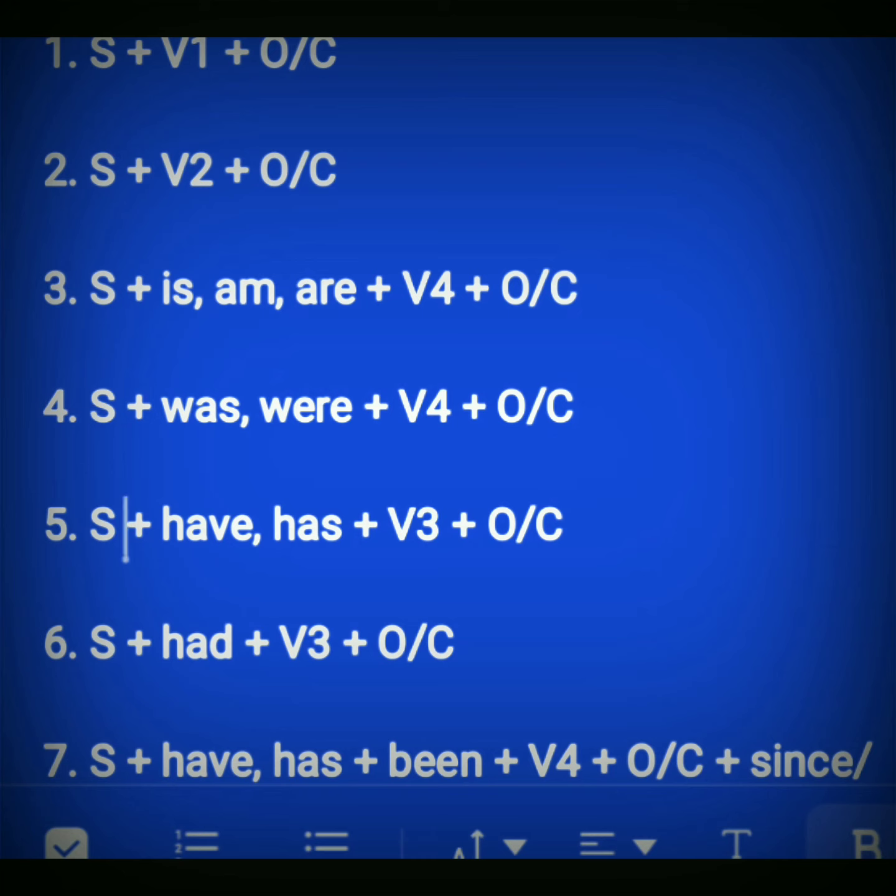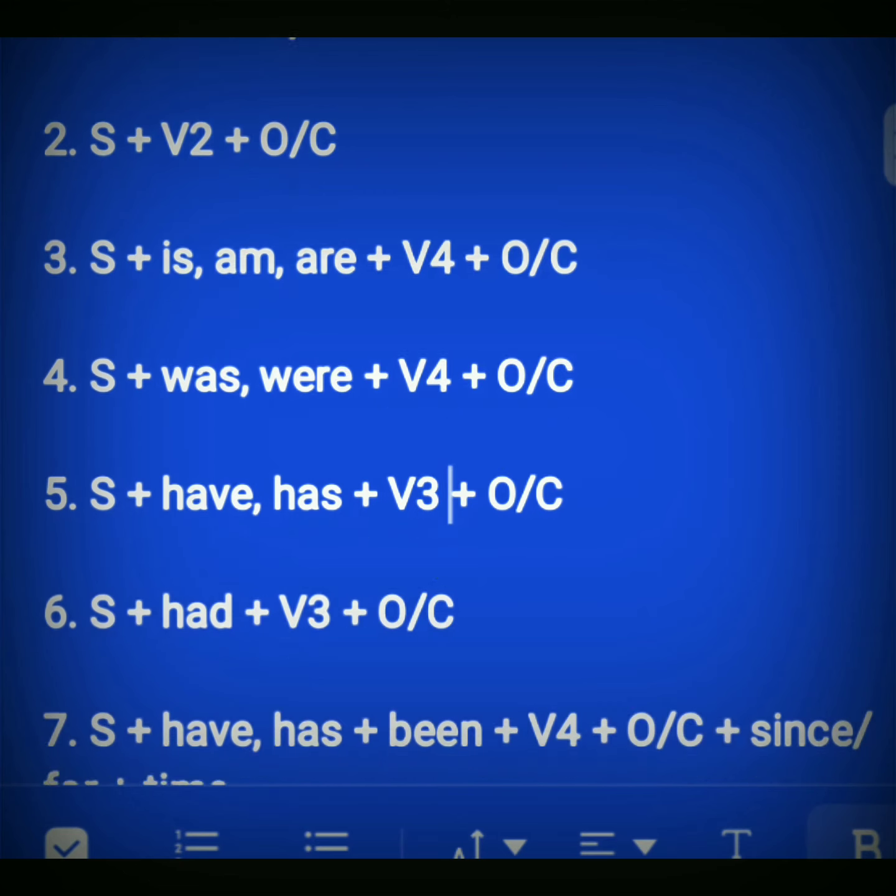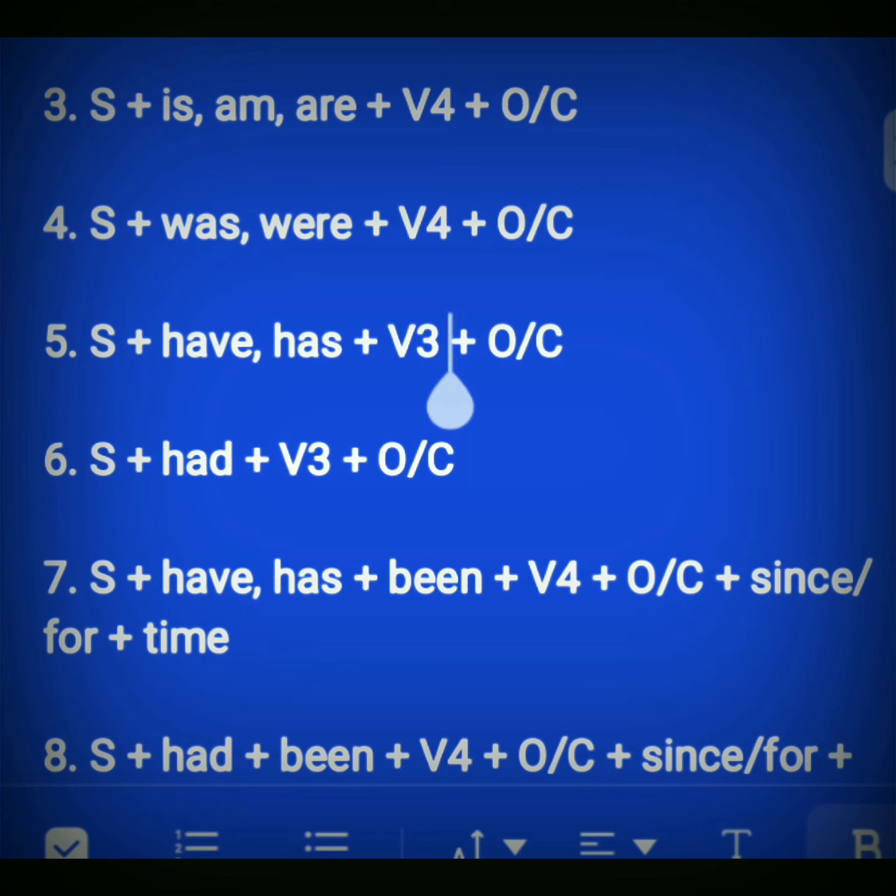Now see here. Number 5, present perfect tense. The helping verbs are has and have plus V3, third form of the verb, plus object or complement. And in the sixth one, that is past perfect tense, we use had as helping verb and V3, third form of the verb, and then object or complement.